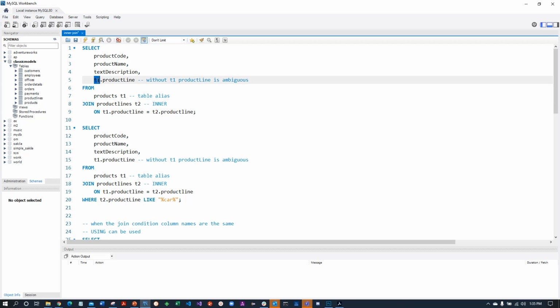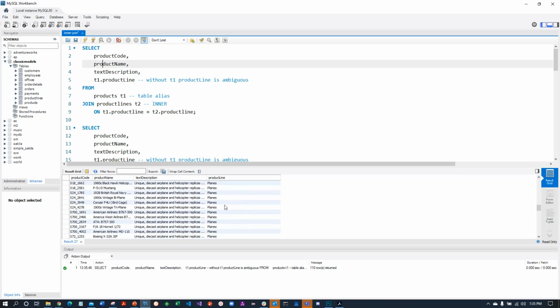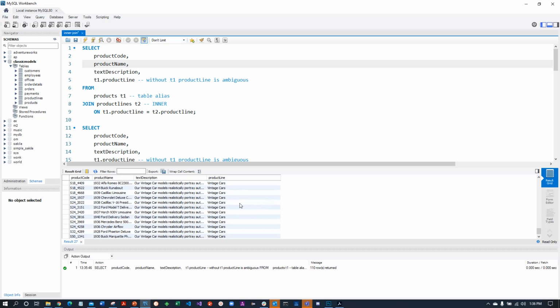So I need to use the full name for this column, which includes the table name, in order to disambiguate it. And in this case, I'm using the table alias here. Putting T2.product line would not change the result. Let's run this query then. So I have my query run there, and you can see product code, product name, text description coming from the product line description, and then the product line here. And you can see all the product lines that have products are going to show up here.